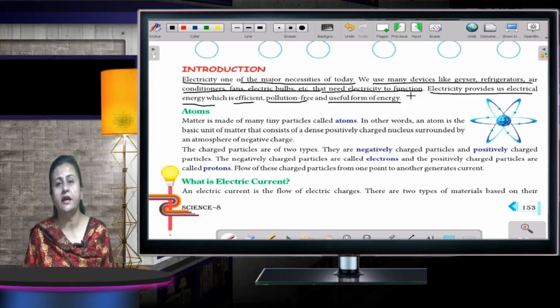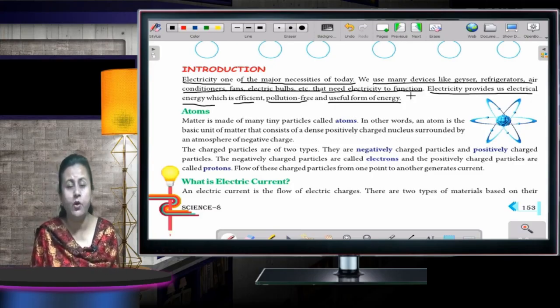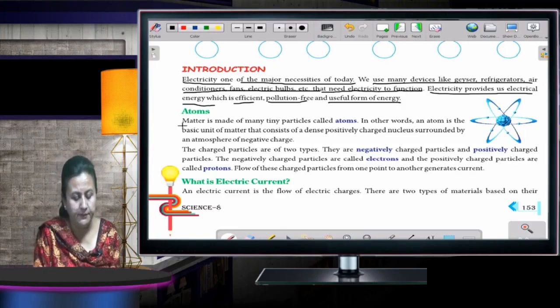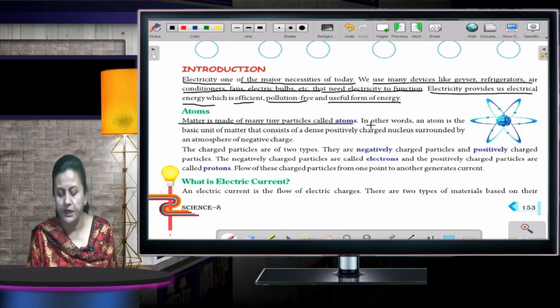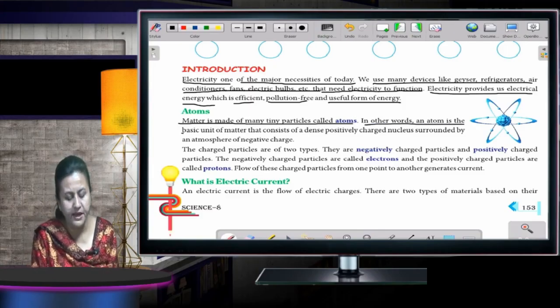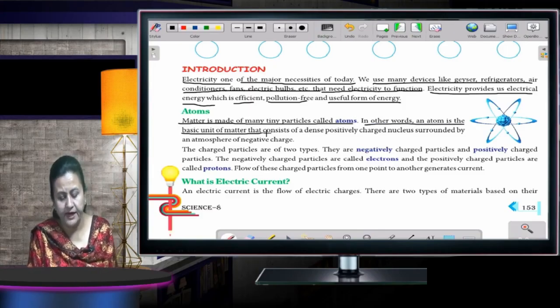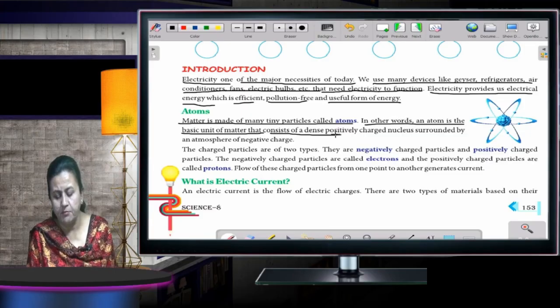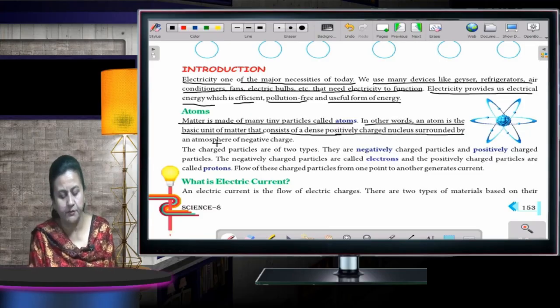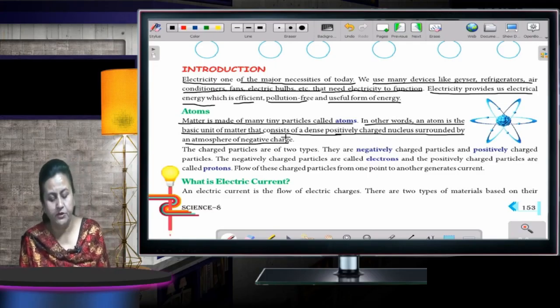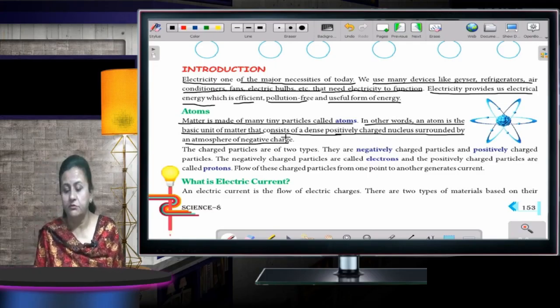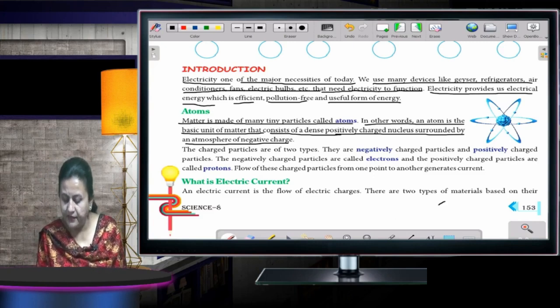So let me start now with atoms. What is an atom? Matter is made up of many tiny particles called atoms. In other words, an atom is the basic unit of matter that consists of a dense, positively charged nucleus surrounded by an atmosphere of negative charge. So what is an atom, children? You can look over here. See, this is an atom.